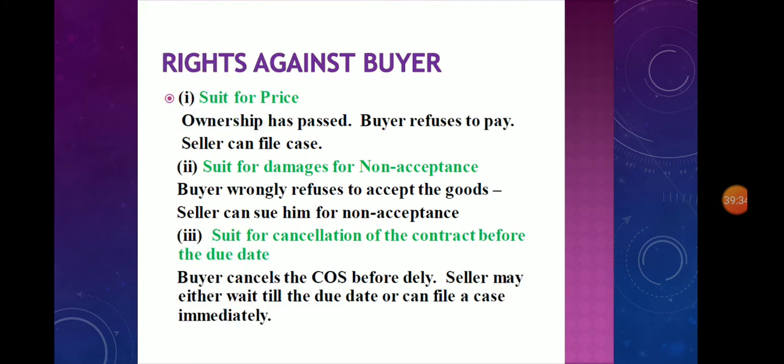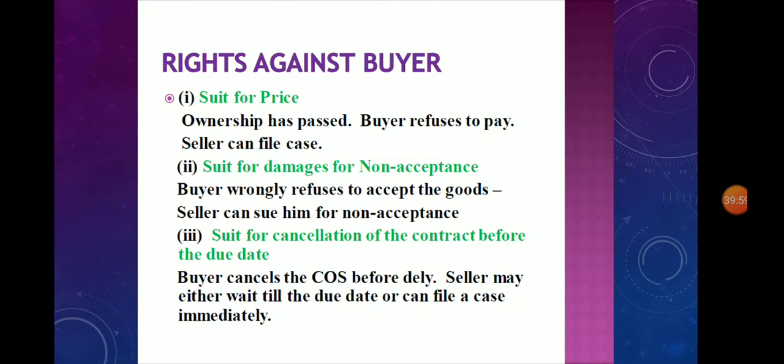Then, what are the rights against the buyer? First one is suit for price. The ownership has passed, the buyer refuses to pay, the seller can file a case.